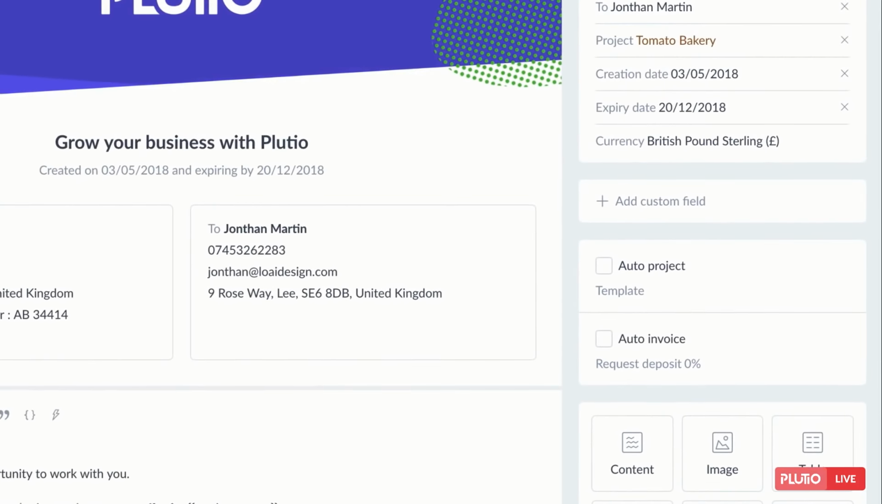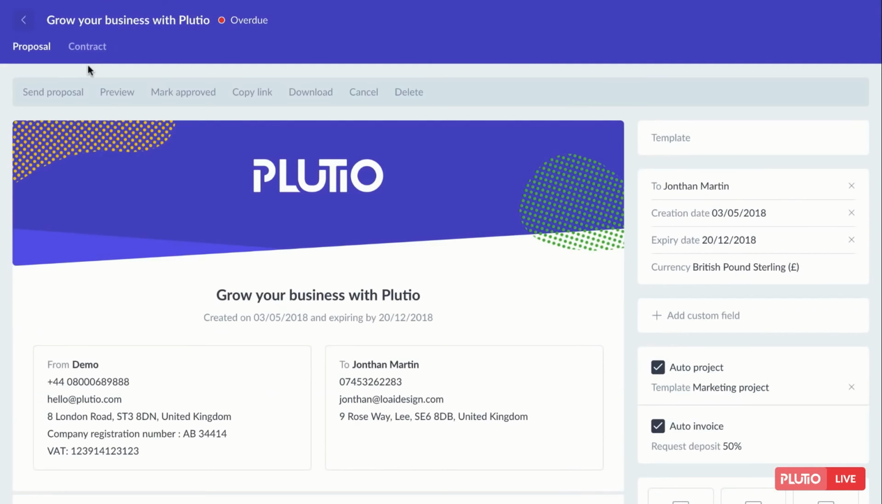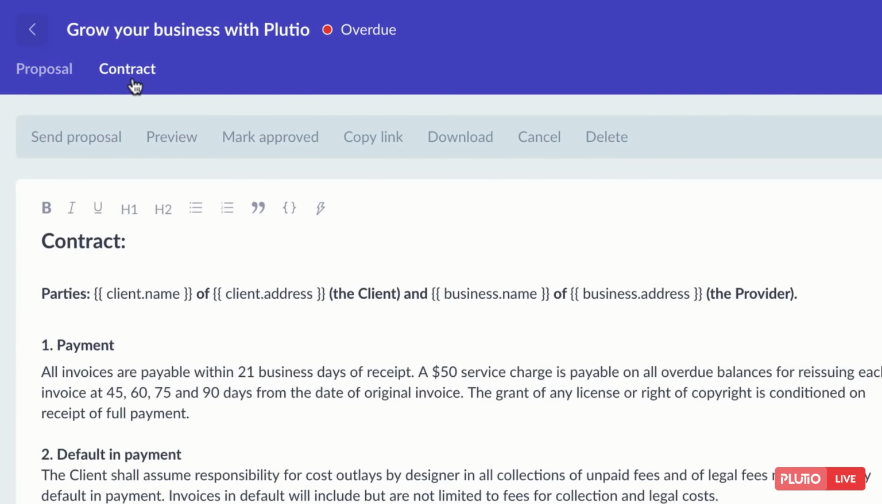If any is selected, the fee summary block will automatically update to show the changes in real time. If you want Plutio to automatically create a project for you once the proposal is signed, make sure to tick the Auto Project option. You can also tell Plutio to create a project from a template. If Auto Invoice is selected, Plutio will automatically create an invoice for you once the proposal is signed and ask the client to pay for it during the proposal preview flow. You can even request a deposit, so when the proposal is signed, the client will be asked to pay that deposit.